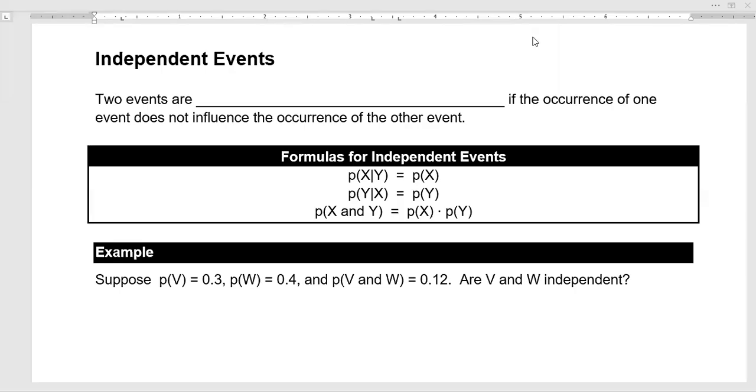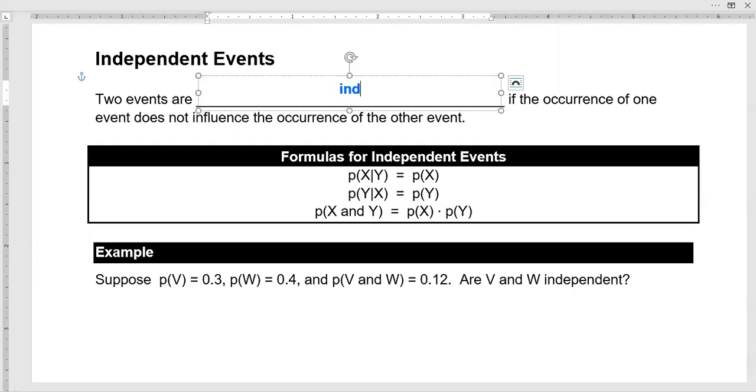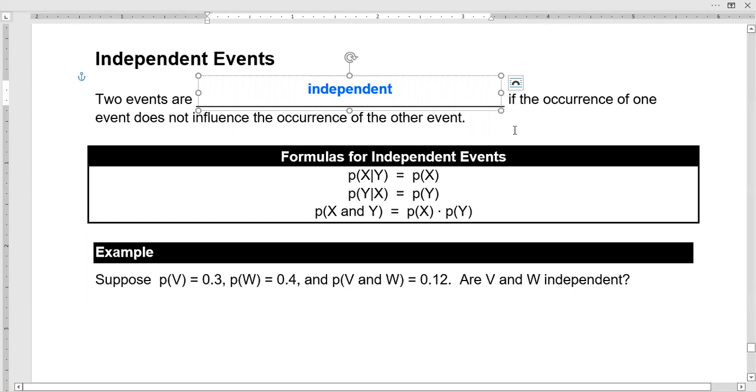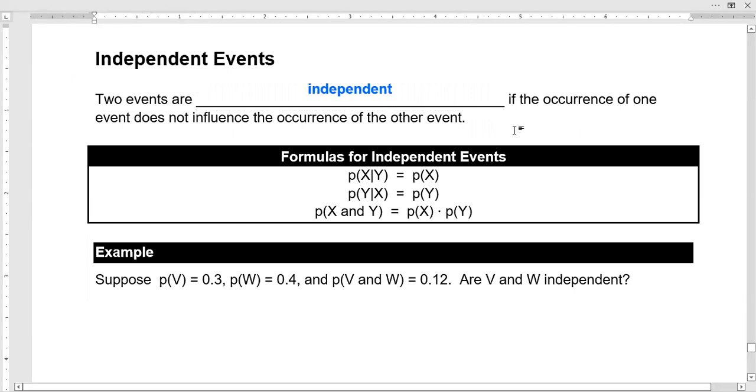Professor Rad here, and today we're going to talk about independent events. So two events are independent if the occurrence of one event does not influence the occurrence of the other event.